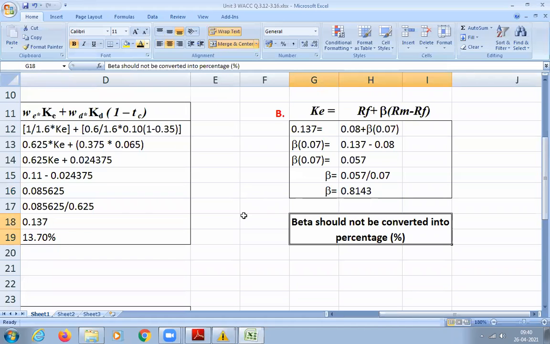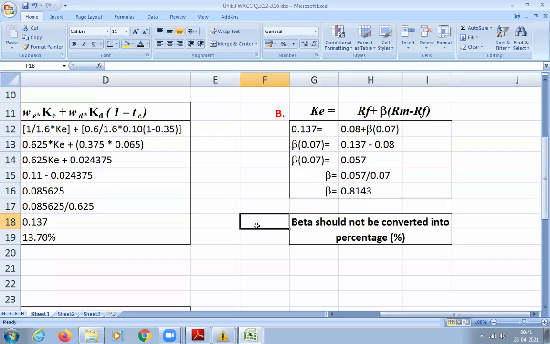Should it be multiplied by 100 to get 81.4? No, we should not do it. Beta is a coefficient. Beta is not a percentage. So beta should never be converted into a percentage. Do not multiply by 100. Beta is a coefficient which usually lies between 0 and 1. Sometimes it will go beyond 1 also, but it's never a percentage. So it's a coefficient of systematic risk.